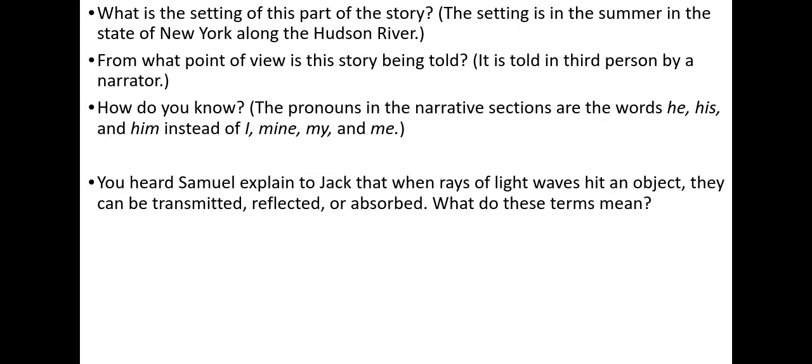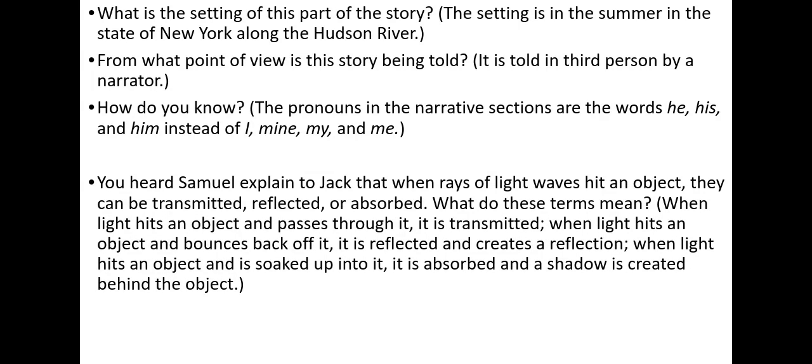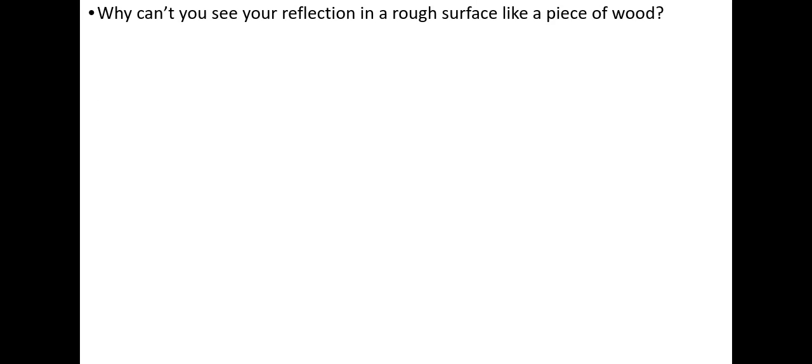You heard Samuel explain to Jack that when rays of light waves hit an object, they can be transmitted, reflected, or absorbed. What do these terms mean? When light hits an object and passes through it, it is transmitted. When light hits an object and bounces back off it, it is reflected and creates a reflection. When light hits an object and is soaked up into it, it is absorbed and a shadow is created behind the object.